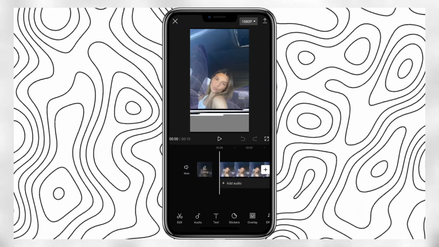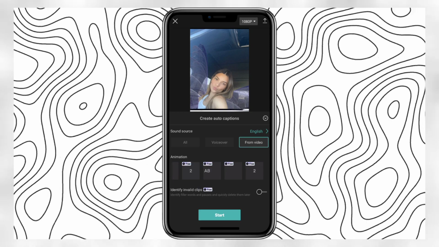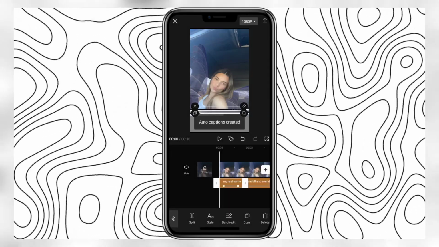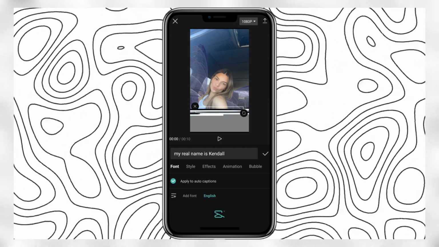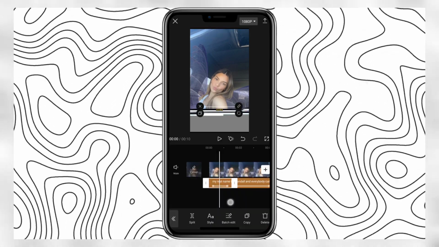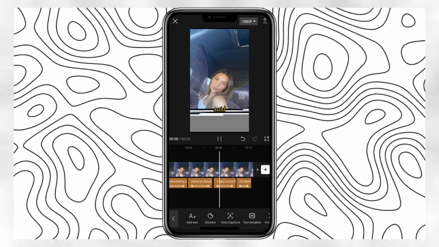Now go to text and then click on auto caption. Now choose any caption style from here and click on confirm and wait for it to generate. Now click on style and choose style and font and then increase the size of the text according to you and then place. Now check your video and export and now you're ready to share.